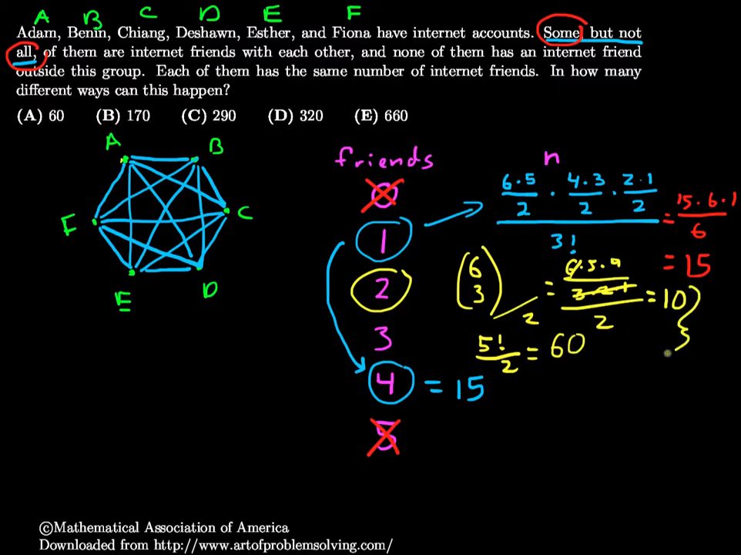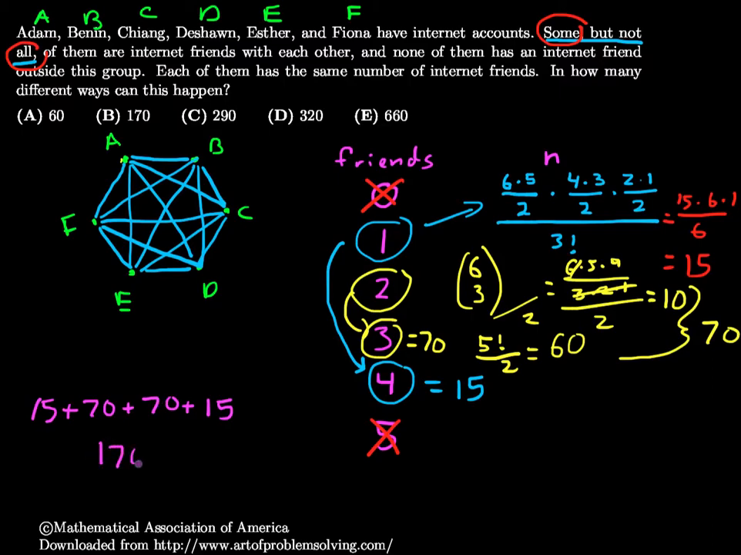So these together give me 70, but as before, the way to have 2 friends is the same as not having 2 friends, same number of countings, so this one also equals 70. And so in the end, finally, we have 15 ways to have 1 friend, 70 ways to have 2 friends, 70 ways to have 3 friends, and 15 ways to have 4 friends, which adds up to 170 ways to have some, but not all, of them as friends in the same number.